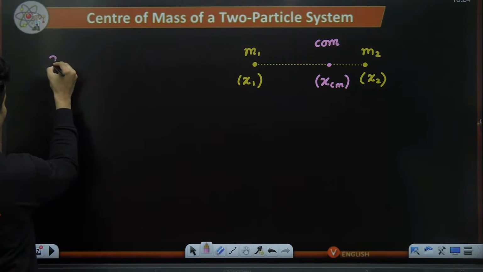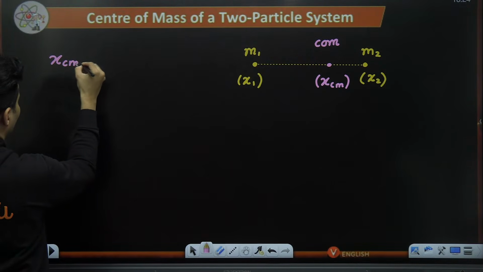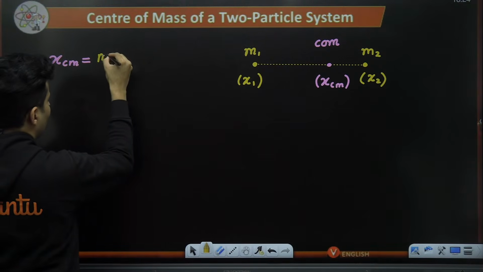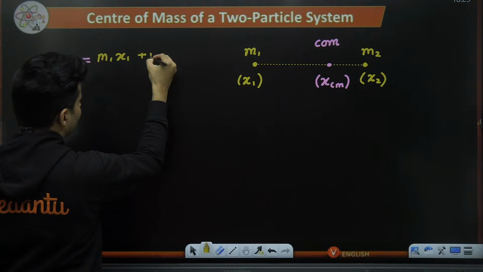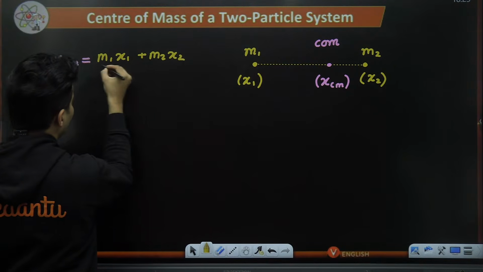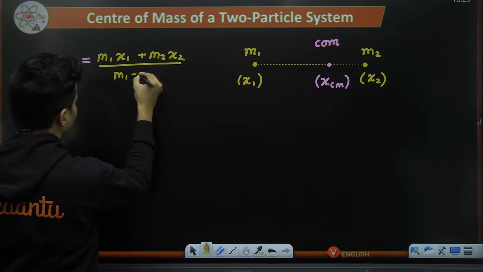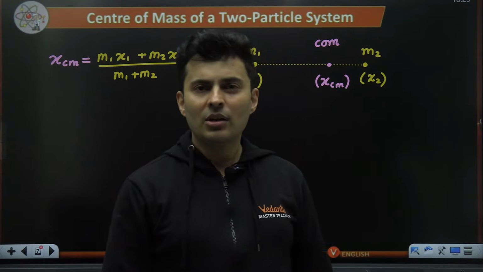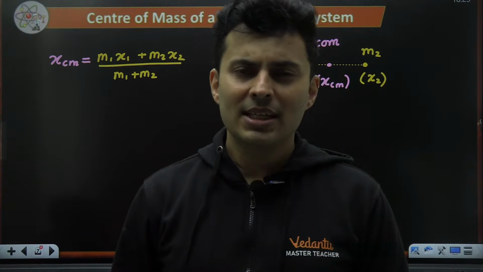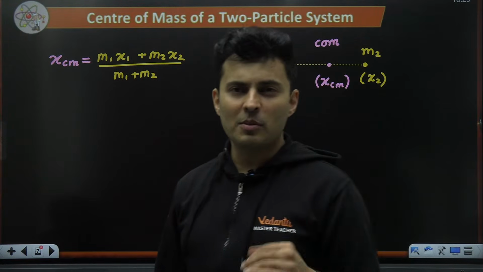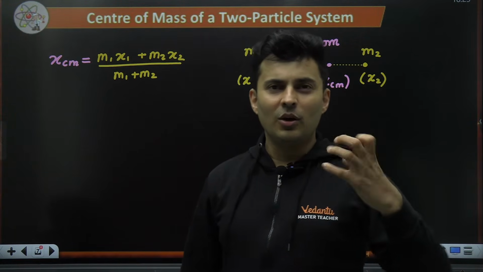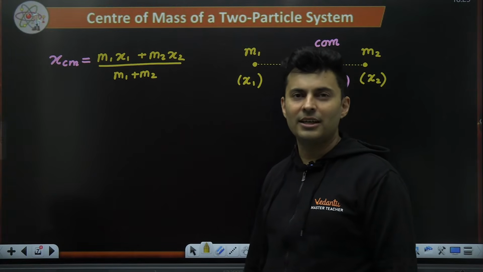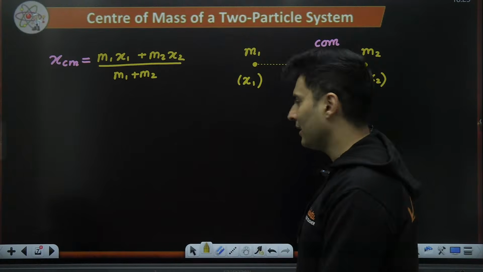So the x coordinate of the center of mass happens to be equal to nothing but m1 x1 plus m2 x2 divided by m1 plus m2. Now, if you are familiar with some coordinate geometry, or if you have studied the section formula of division of 2 points, then you would remember that this is very much similar or identical to that. It is exactly like that.